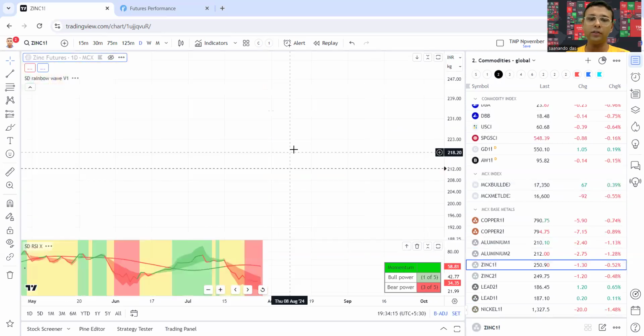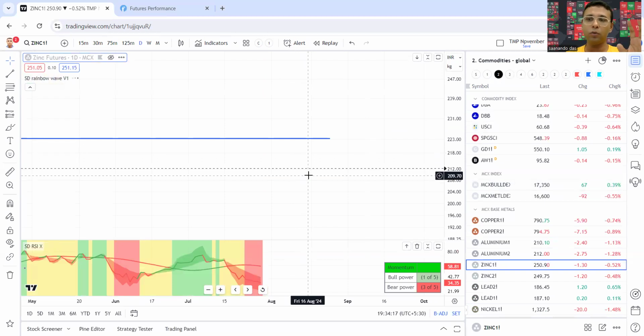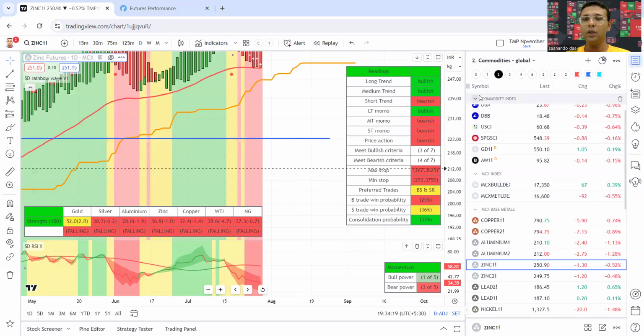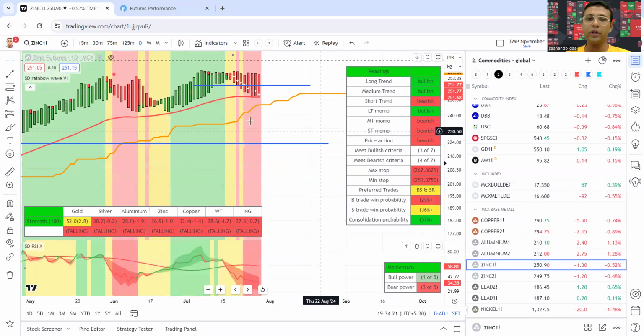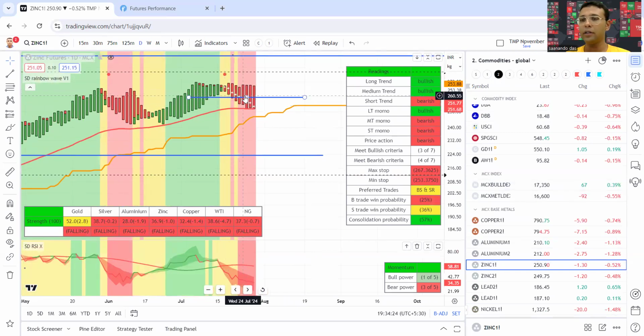Let's look at zinc. Zinc has been further bearish. What we were saying, zinc can break down, and it looks like zinc is under pressure. It is in a better position score-wise than the other metals, because the long term trend is still bullish in zinc. Zinc can still consolidate, with a consolidation chance of about 57%, but broadly bearish, meaning a bearish range market.